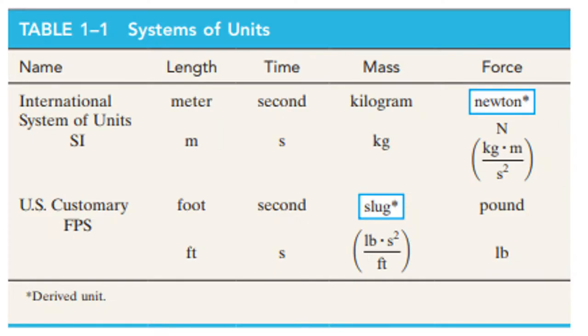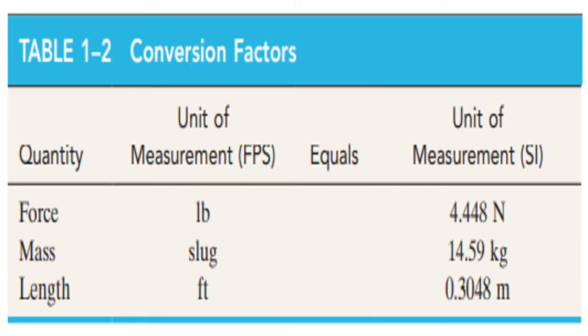Conversion of units. The conversion of units, as shown in the table, provides a set of direct conversion factors between FPS and SI units for the basic quantities. Also, in the FPS system, recall that 1 foot equals 12 inches, 5280 feet equals 1 mile, 1000 pounds equals 1 kilopound, and 2000 pounds equals 1 ton.